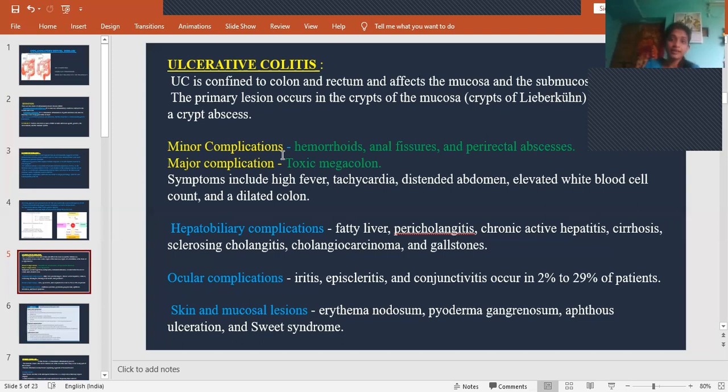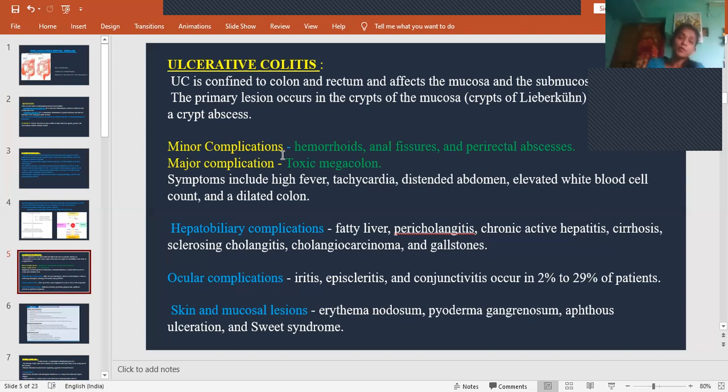When there is toxic megacolon, the symptoms will be like high grade fever, tachycardia, that means increase in the heart rate, and distended abdomen, due to heavy infection and also due to the increase in its size, and elevated white blood cell count in the blood, and the colon will be dilated. So these are the symptoms we can see in case of toxic megacolon.